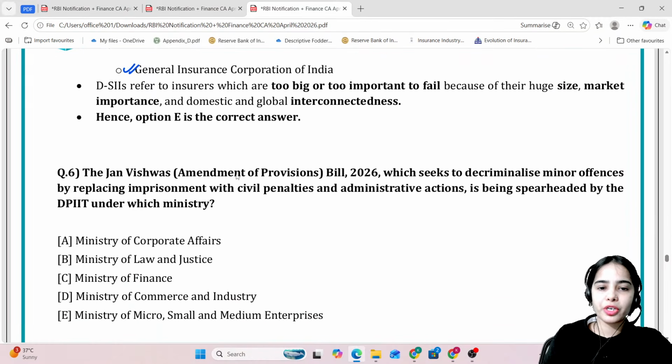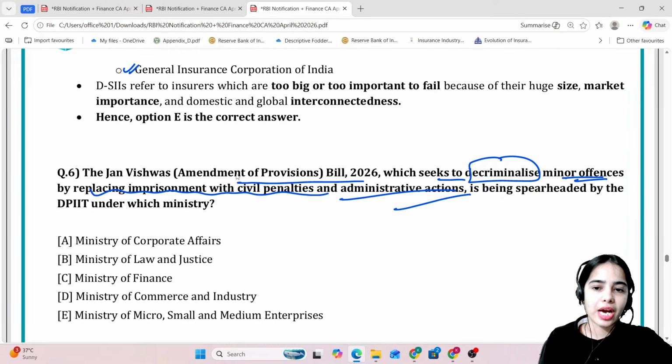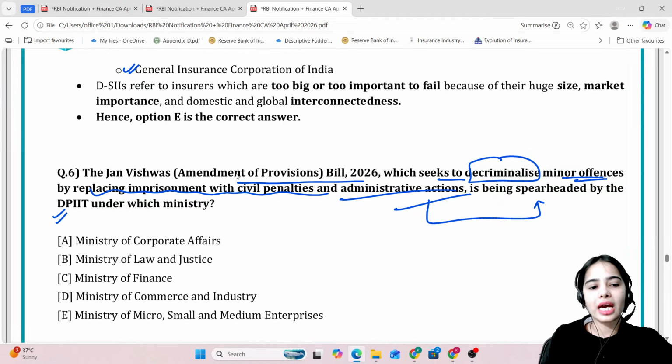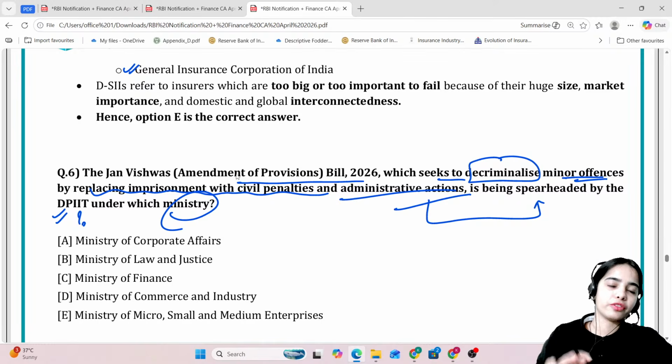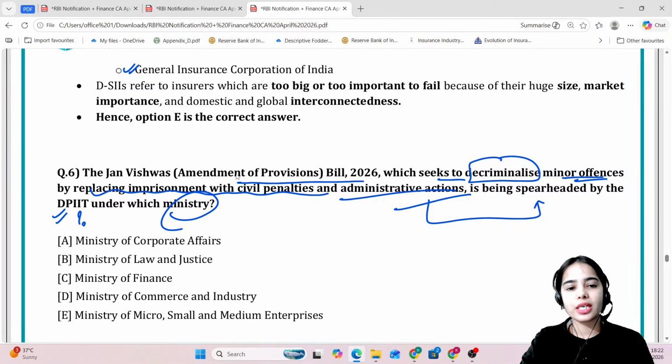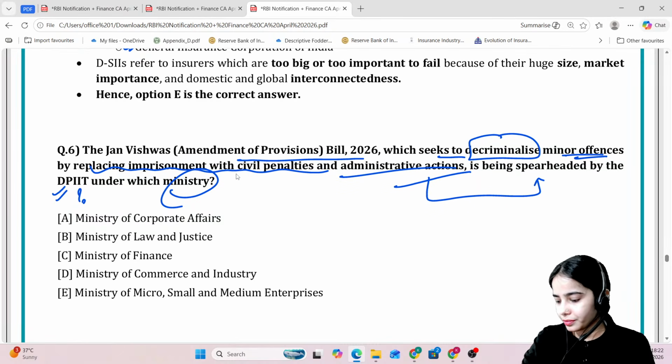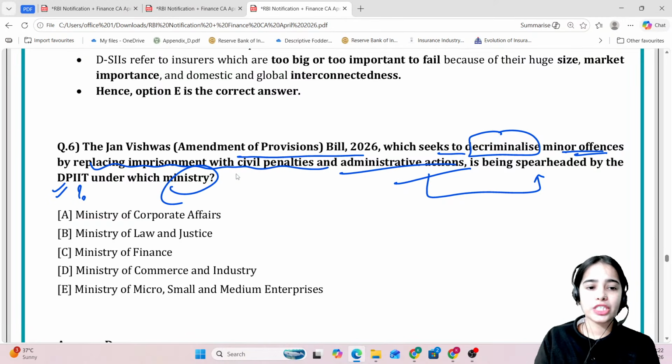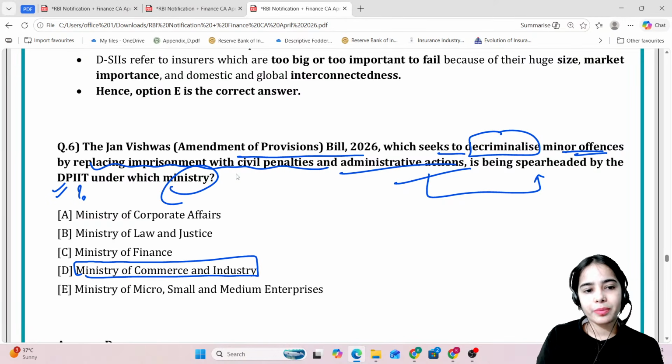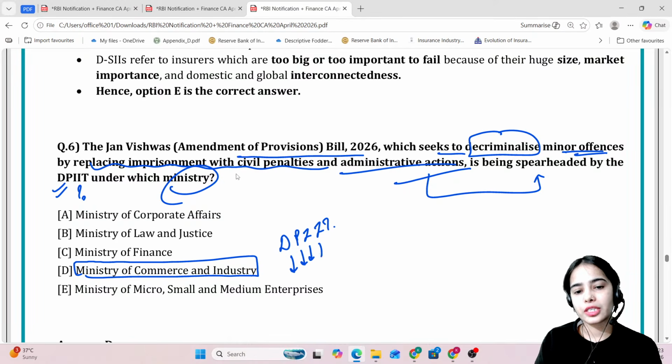Now, the Jan Vishwas Amendment of Provisions Bill 2026, which seeks to decriminalize minor offences by replacing imprisonment with civil penalties and administrative actions. This has been spearheaded by the DPIIT under which ministry? If you know which department this is, you will be able to identify the ministry very easily. It is being spearheaded by the Ministry of Commerce and Industry, and DPIIT is the Department for Promotion of Industry and Internal Trade.